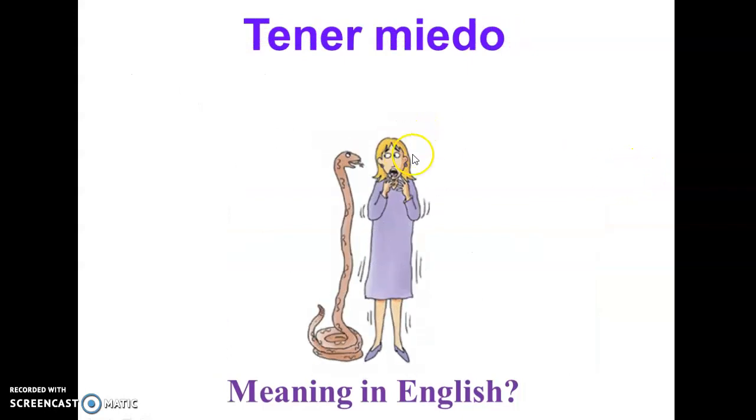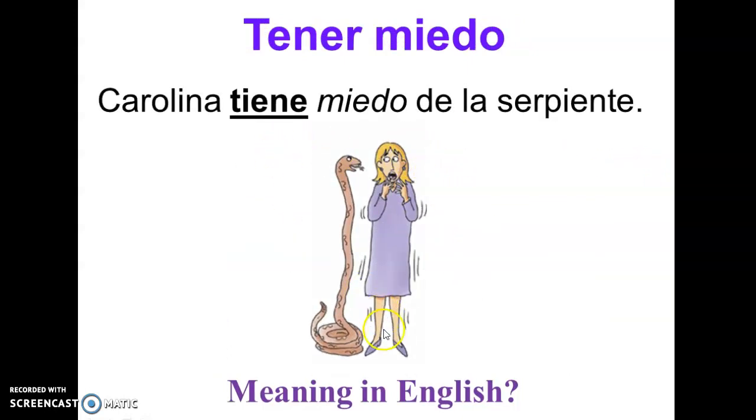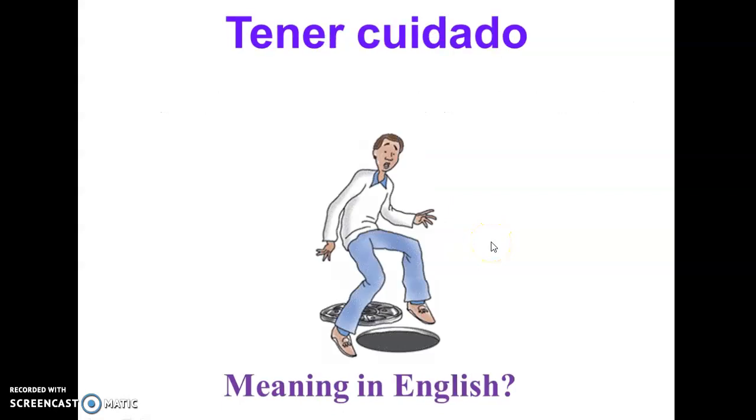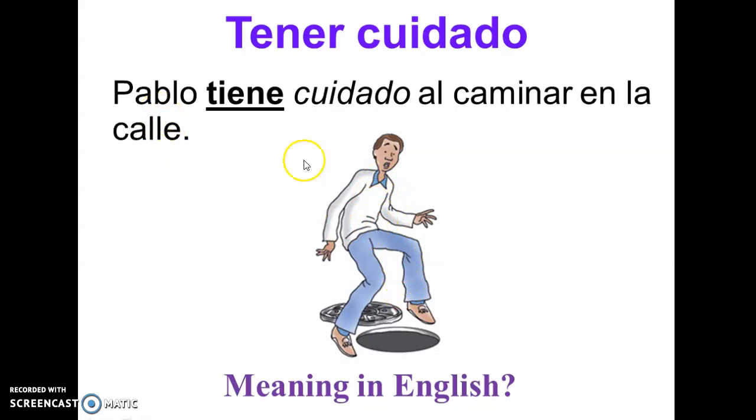Tener miedo. So in this case, to be afraid, right? She's afraid of the snake. Oh, yeah, serpiente. Carolina tiene miedo de la serpiente. So she is scared in this case. Tener cuidado. In this case, he is being careful. Pablo. So to be careful. Pablo tiene cuidado al caminar en la calle. So Pablo is careful when he's walking on the street.